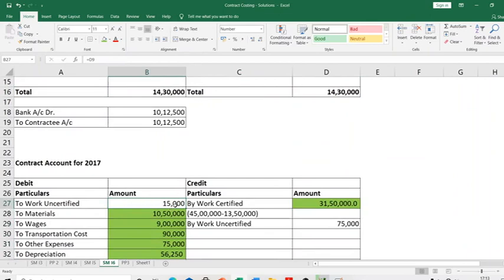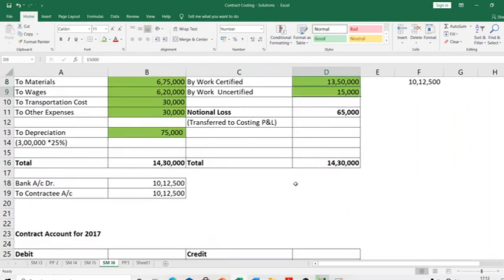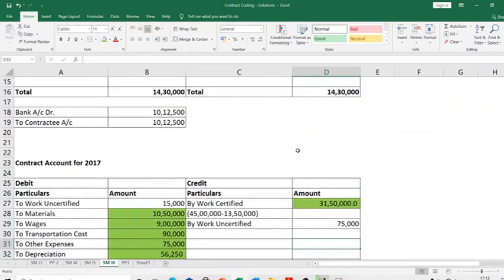I'm saying 15,000. So what effectively happens is, in the first year, the amount that got removed is 15,000, or in other words, in the first year the expense that was incurred but not recognized was 15,000. In the second year, the expense that was incurred but not recognized is 75 minus 15, 60,000. So first year 15,000 of expense was not recognized. Second year 60,000 of expense was not recognized.